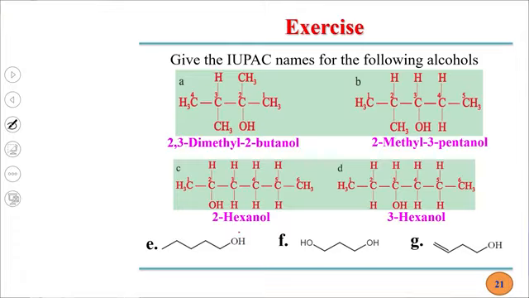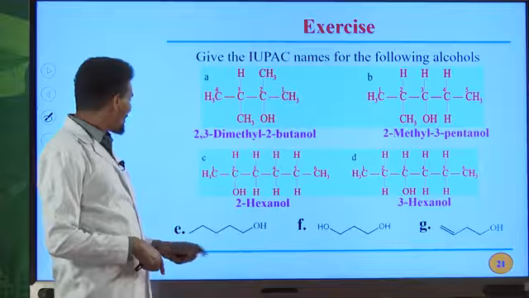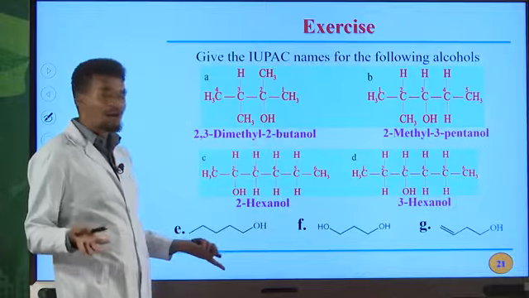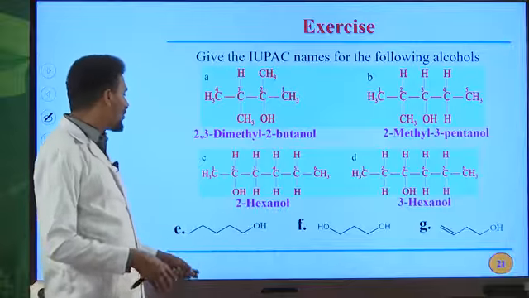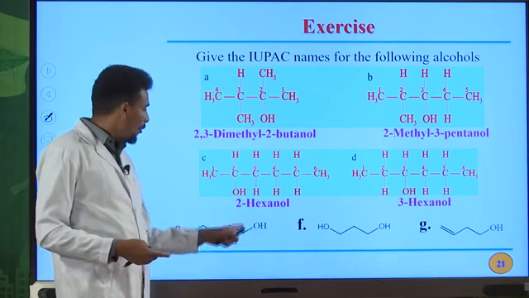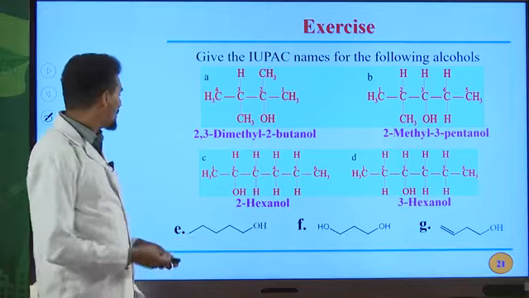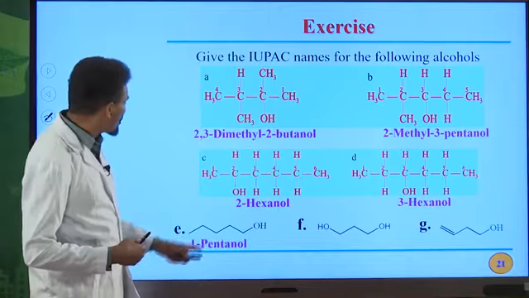This is the bond line structural formula for an alcohol. This vertex represents carbon atoms. I already told you about this one. The end line also indicates the presence of carbon atoms. So in total we have 1, 2, 3, 4, 5 carbon atoms. We have no double bond. We have no triple bond. All the bonds are single bonds. Therefore, this OH is on carbon number 1 position. 1, 2, 3, 4, 5. Pentane, the E of an alkane must be replaced by OL. Therefore, 1-pentanol is the IUPAC name for this compound.